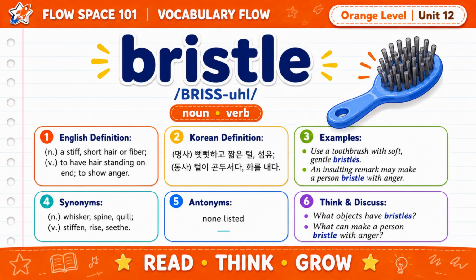For example, use a toothbrush with soft, gentle bristles. Another example is, an insulting remark may make a person bristle with anger. Some synonyms are whisker, spine, quill, stiffen, rise, and seethe. What objects have bristles? What can make a person bristle with anger?